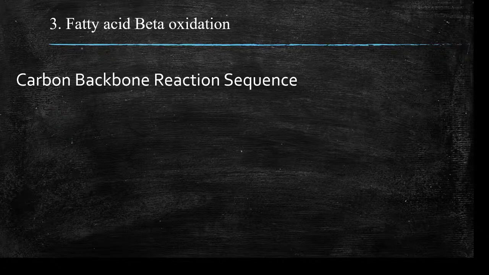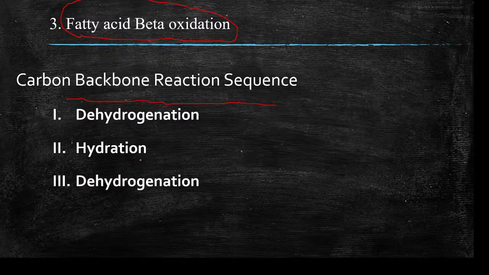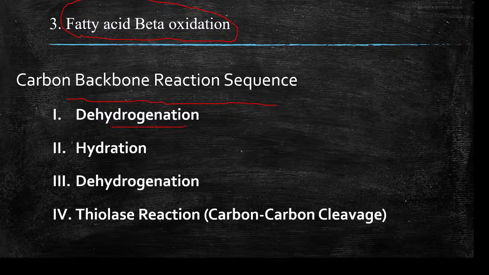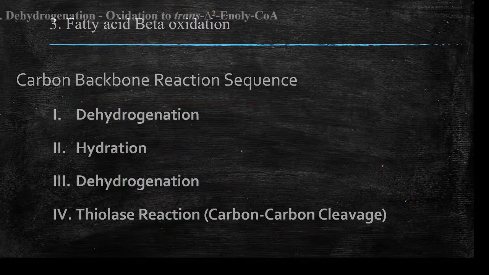The third step is fatty acid beta oxidation, that is, the carbon backbone reaction sequence. There are four reactions: dehydrogenation, hydration, and again dehydrogenation, and then carbon-carbon cleavage, that is, the release of acetyl-CoA. First is removal of hydrogens, which creates a double bond. Then you add a water molecule. Then again you remove hydrogen, and then carbon-carbon cleavage releases an acetyl-CoA molecule from acyl-CoA.